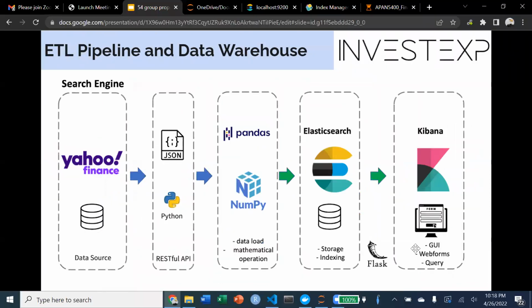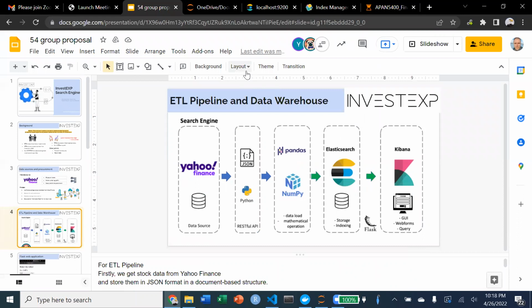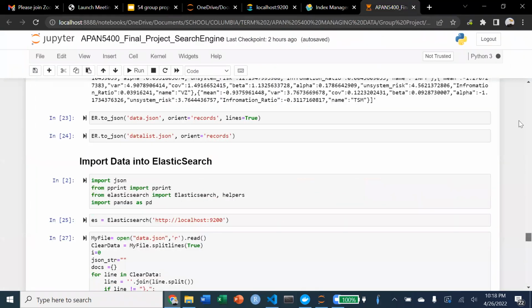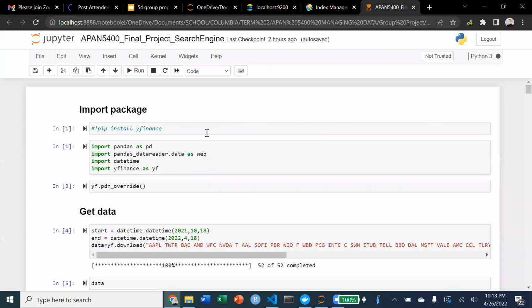I'm going to switch a little bit from this presentation to walk you through our ETL pipeline implementation, showing you the technology that we used. All our code was written using the scripting language Python, and we use famous libraries like Pandas and NumPy, and also we implemented the Yahoo Finance API to grab the Yahoo tickers directly from the source.